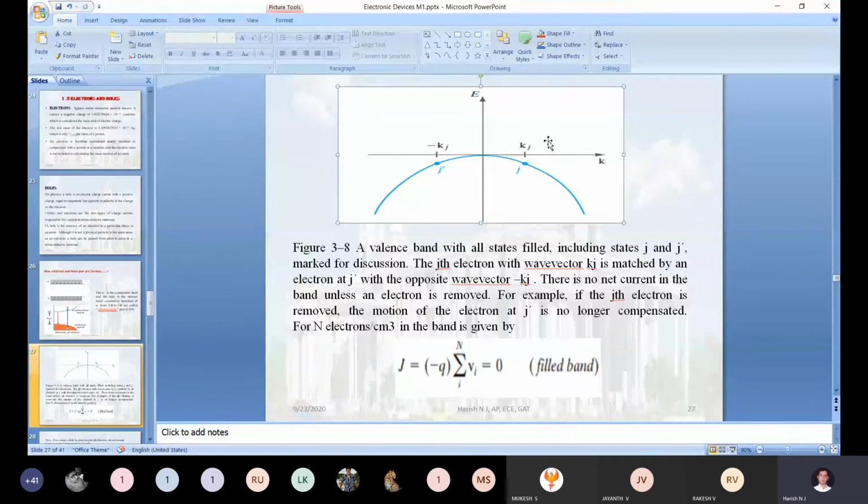Now tell me, what is the necessity for removing an electron from the valence band? Already we know the answer: if you remove the electron, then only the current will be constituted in the semiconductor. That statement is correct, but can you elaborate? It makes it a conductor. Exactly, your answer is right. I require a little more elaborated explanation. Yes, your answer is correct.